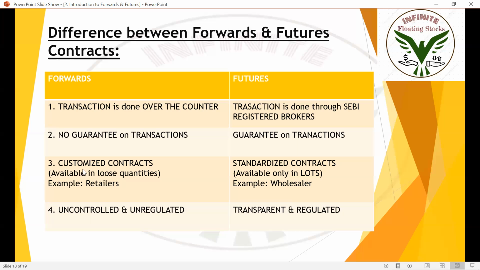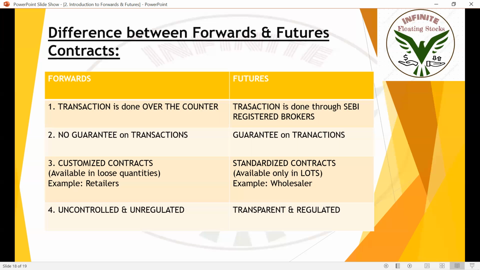So, customized contracts. In forwards, the contracts are customized, available in loose quantities. For example, customized contract is nothing but vegetables can be sold in loose quantities. For example, it can be 5 kgs or 9 kgs or 15 kgs or 20 kgs or 30 kgs.